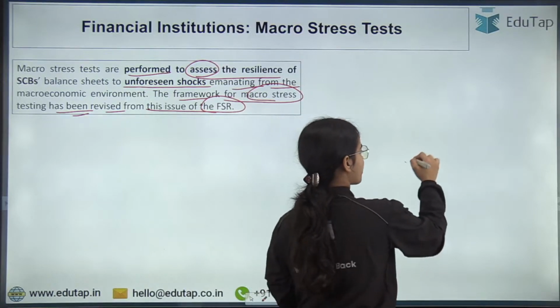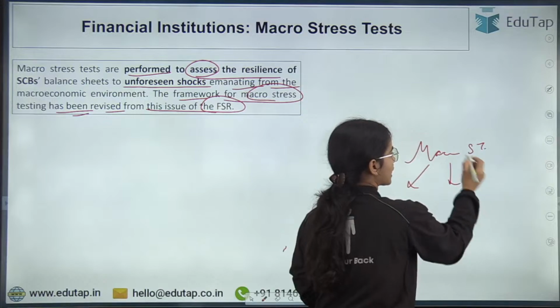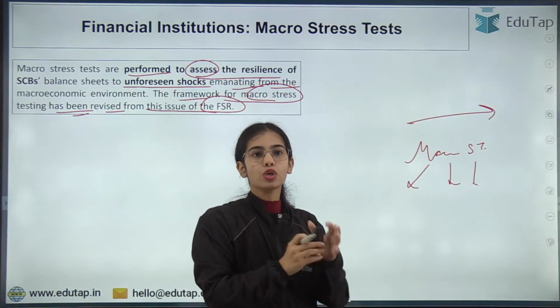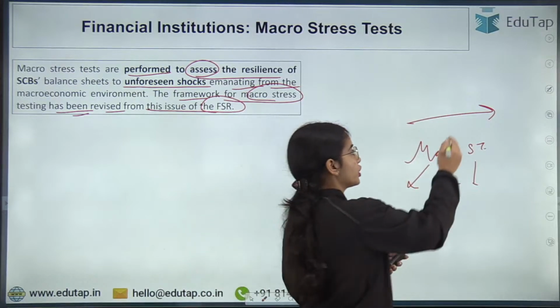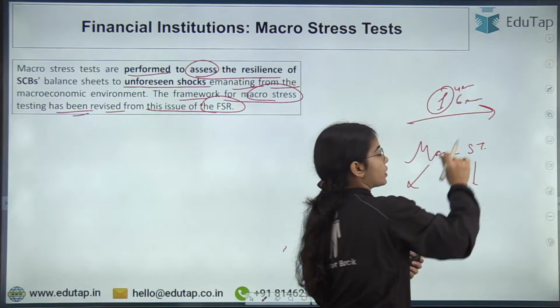So now under the macro stress test, we will see what is going to happen in the future, and for this particular issue, the future is considered to be after 1 year and 6 months.